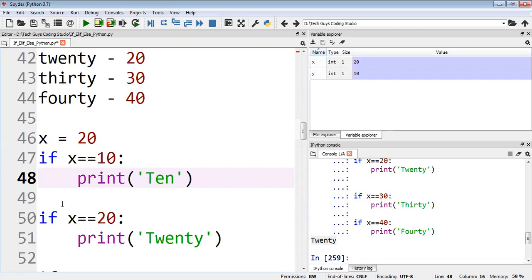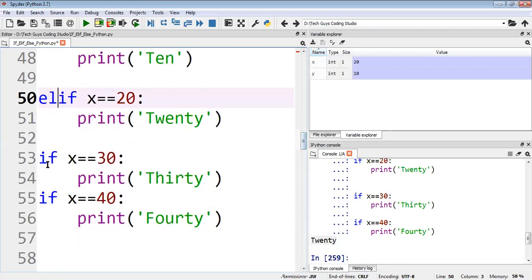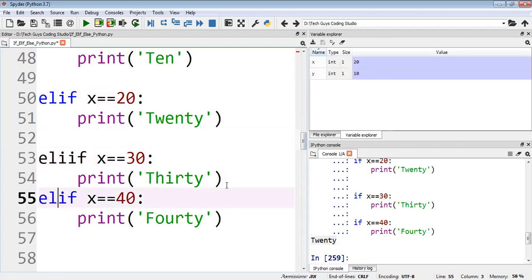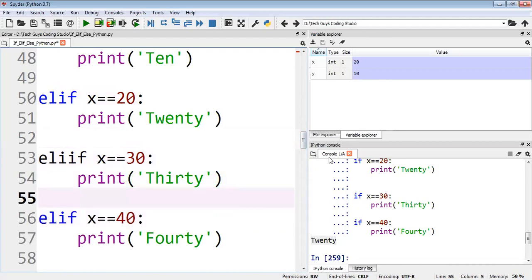So how will it work? See here, I'll put elif here, then again I'll put elif here also. Okay, here I will put elif, here also I'll put elif. So what's the use of elif, we'll see now.